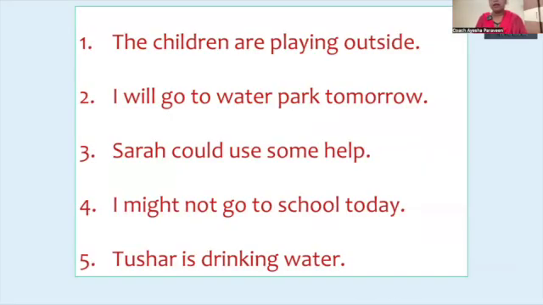The children are playing outside. In this first sentence, you could see the children are playing. Playing is the main verb. Are is the helping verb that is supporting the main verb. And are tells present time. At the moment the kids are playing. I will go to the water park tomorrow. So go is the main verb and will is a helping verb, and will tells the future time. Tomorrow, I'm not talking about the present, I'm talking about tomorrow, a future action. I will go to the water park tomorrow.